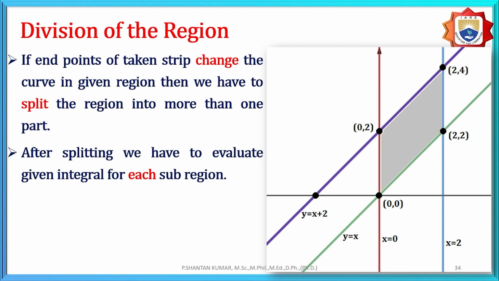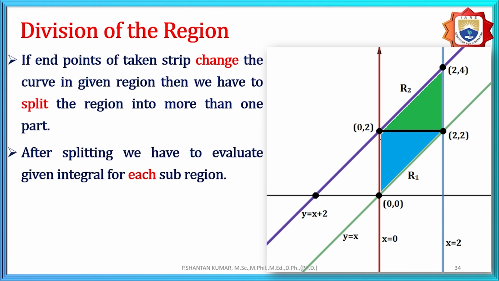But while we take it according to the horizontal strip, we face a problem with two parts, one from 0 to 2 and another from 0 to 2. Here there are two parts. One lower limit is according to the horizontal strip: the left side is on the y-axis, the right side is the lower line, and again the other curve is based upon the line, and the other one is parallel to the y-axis.